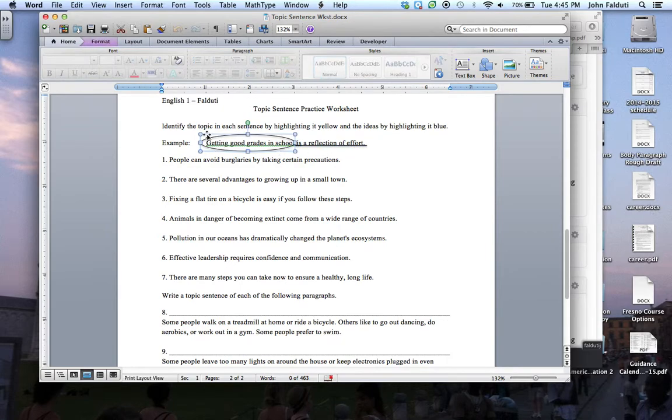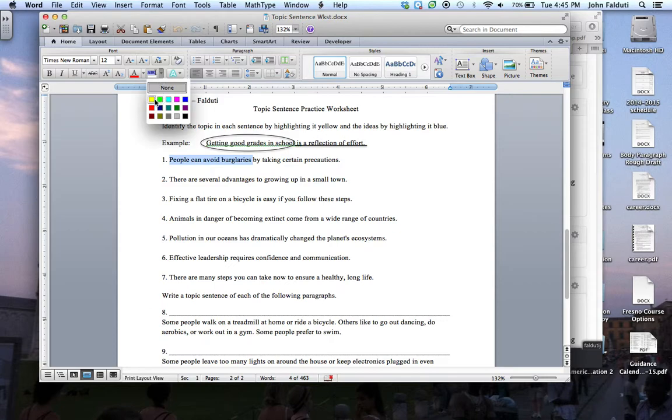If you're not sure of how to highlight, say you think this is your topic and it needs to be highlighted yellow. You highlight it, you go up here, make it yellow. And if you think this is the answer here, for idea, highlight it, click up here again, and make it blue. All right? You only need to do 1 through 5. You do not need to submit it through Haiku. I'll come around tomorrow and check it just to make sure, and then we'll go over it.